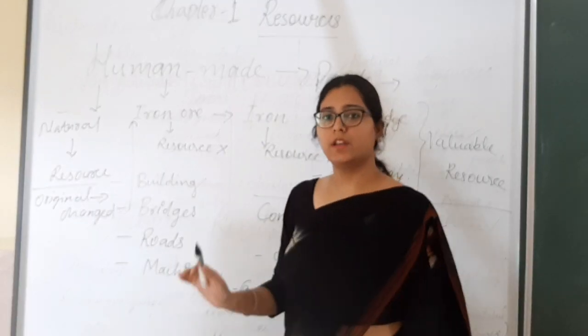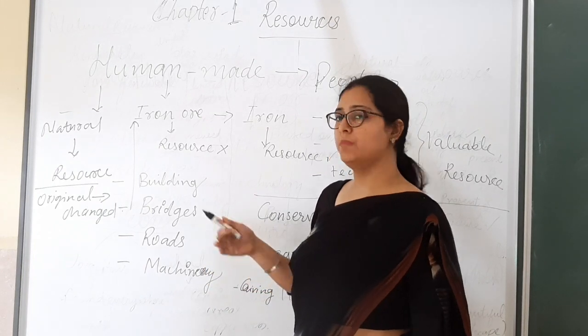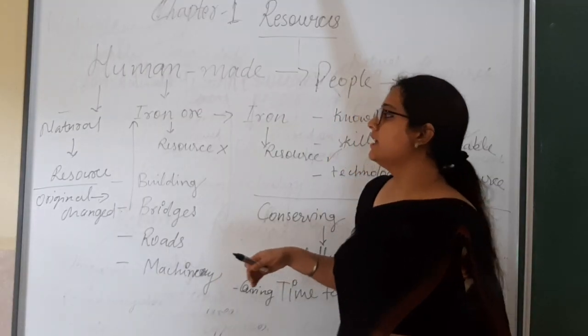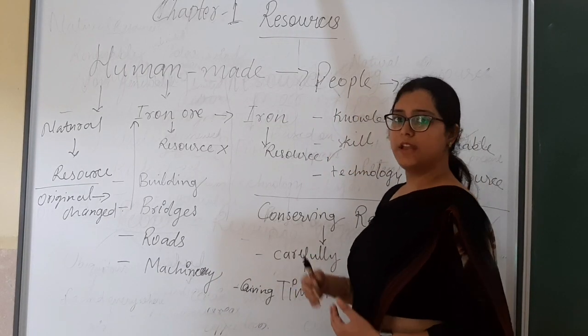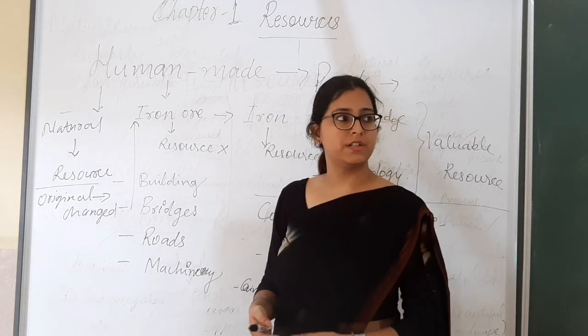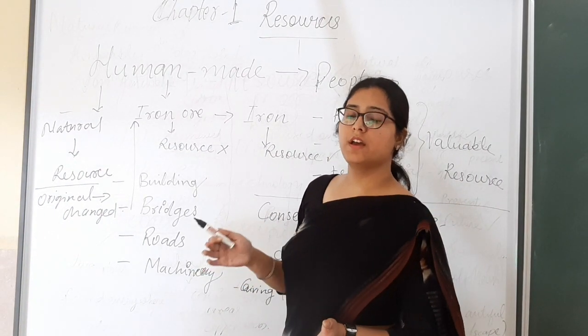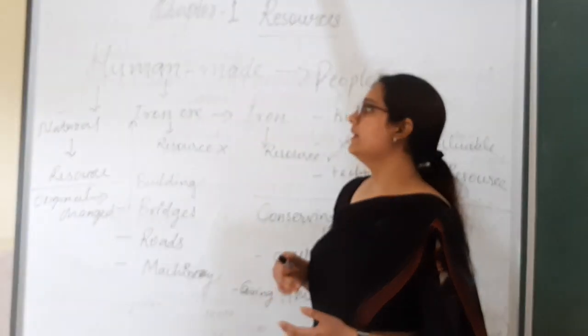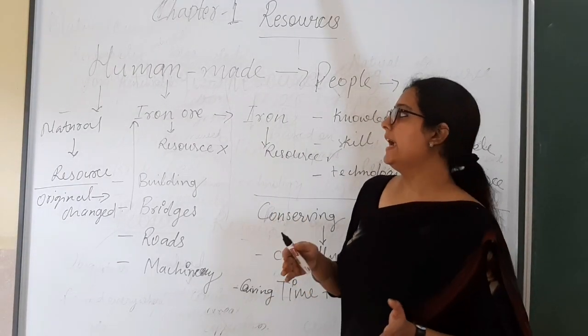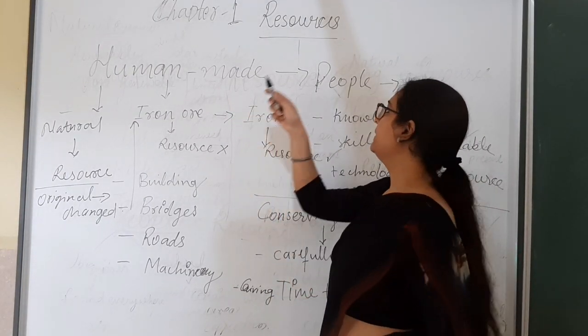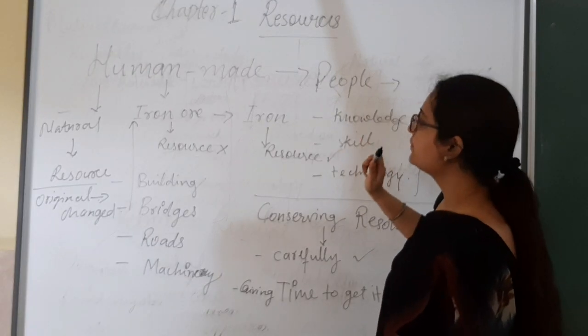Nothing can be human made. All resources come from nature first. After that, some things are used as they are, like air, water. Then that will be known as natural resource. But when in a resource we add human efforts, then that will be known as human made resource.